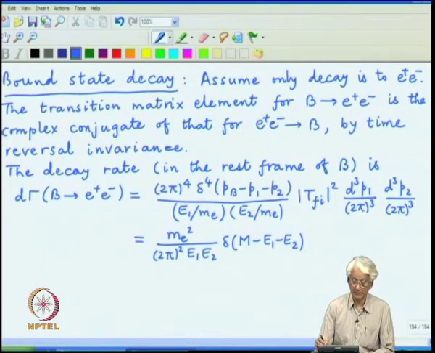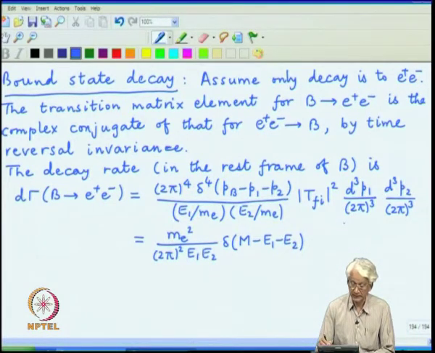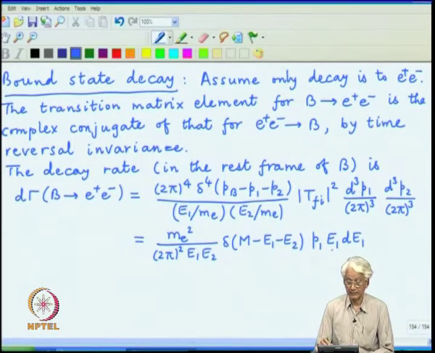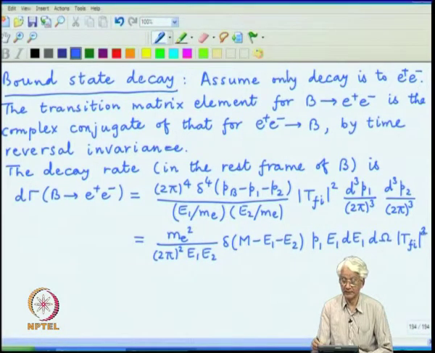The other d cube p can be written in terms of differential angles as well as p square dp, but p square dp we can rewrite in terms of say P1 E1 dE1, because E1 dE1 is the same as P1 dP1 by the dispersion relation, and then there is the angular d omega, and that takes care of all the phase space factors, and finally, we have the usual T_fi square from the matrix element.